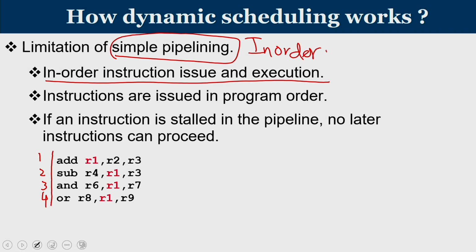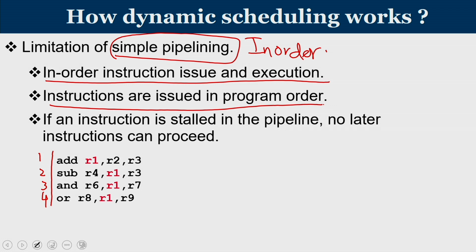Now, in the case of an in order pipeline, instructions are fetched in order, decoded in order, executed in order. That is the way it is being done. In a multi-cycle pipeline, there can be cases of instructions completing out of order, but still the issue happens in order. Instructions are issued, meaning giving the operands of the instructions to the functional units, in the program order.